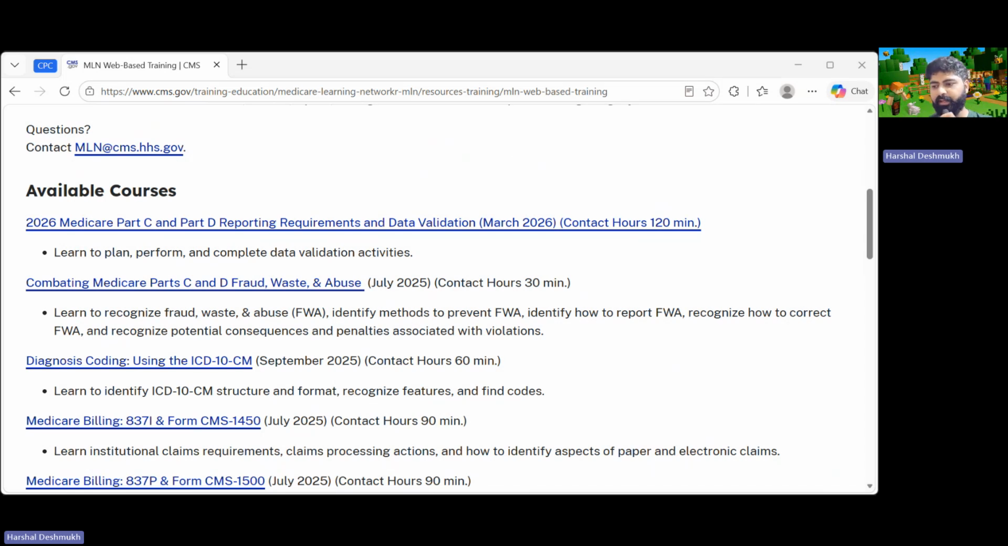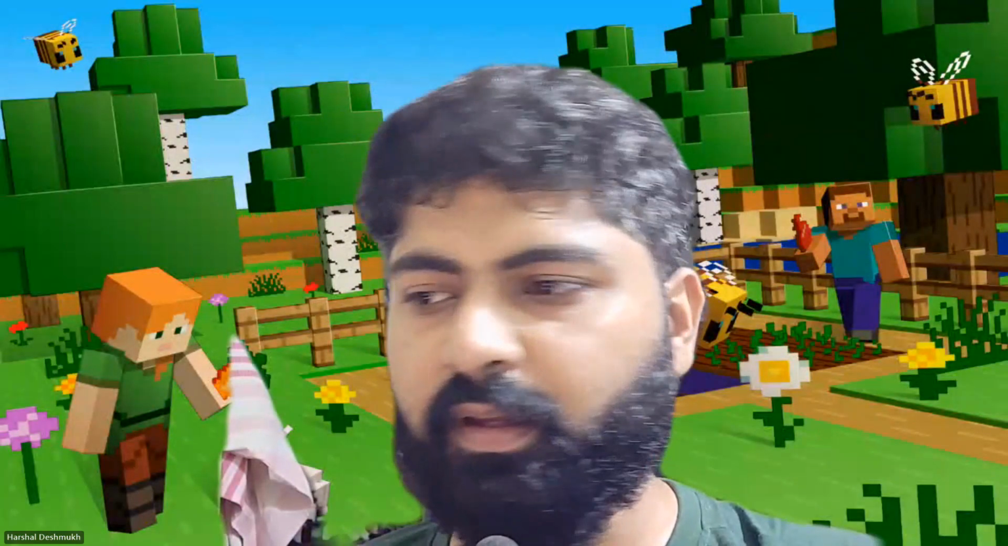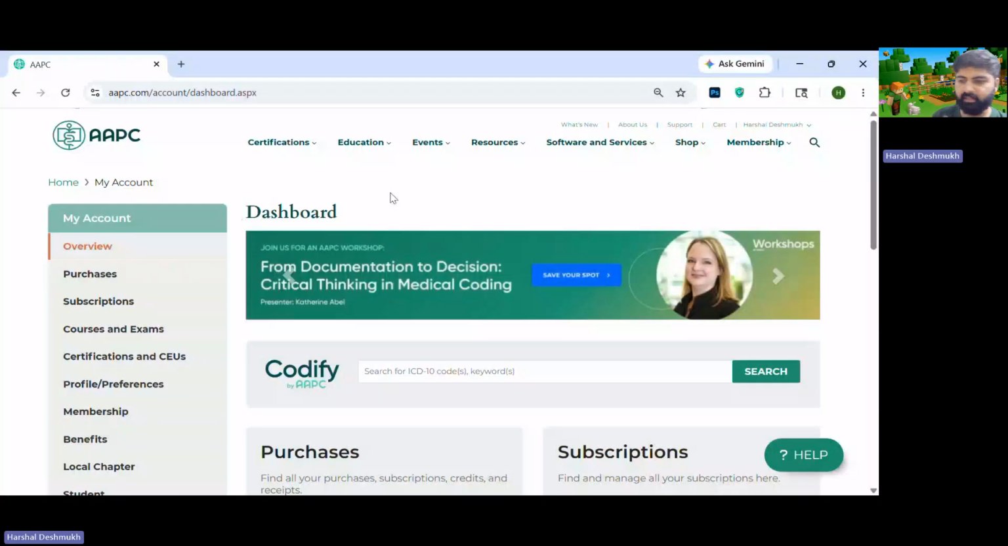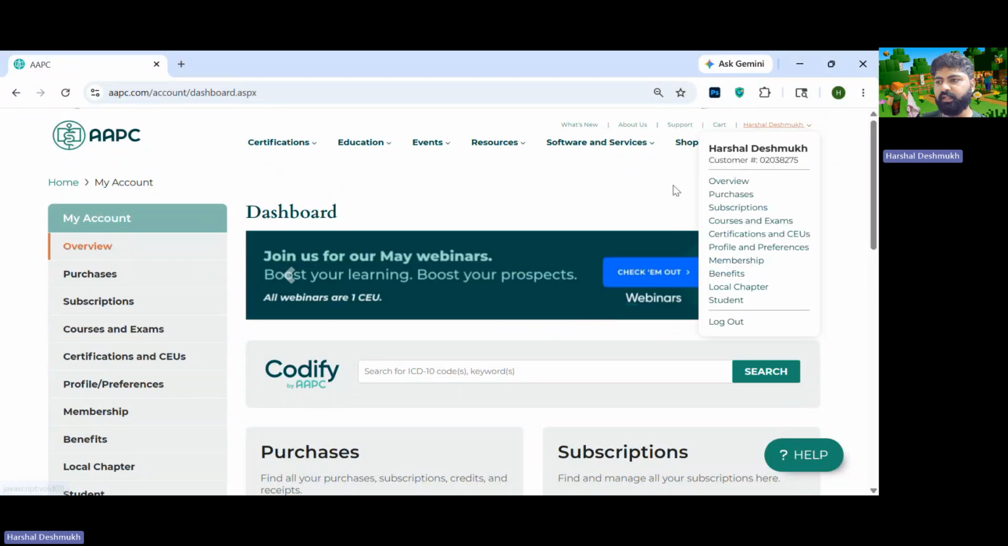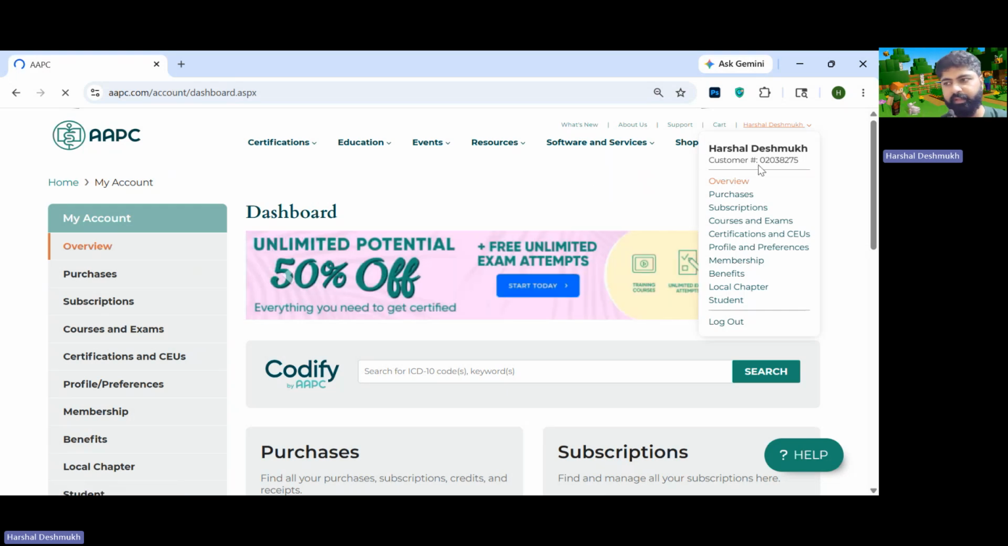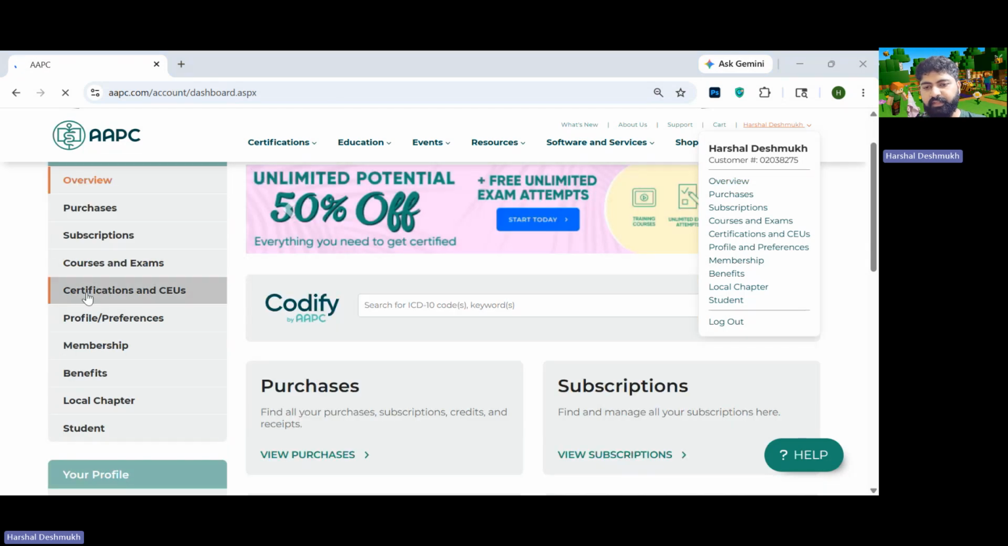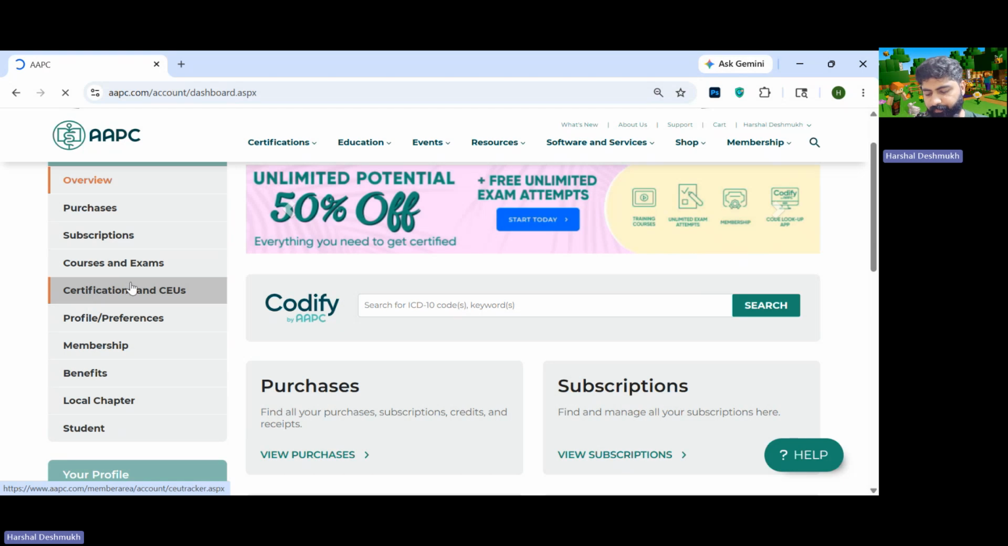Let me tell you how again. All right, let me share my screen. Log into your AAPC account. This is the AAPC account I'm using right now. Once you have logged in, click on your profile and click on Overview at the top right. Once you click on Overview, you'll have this open on your device. Once this is opened, go and click on Certifications and CEUs.